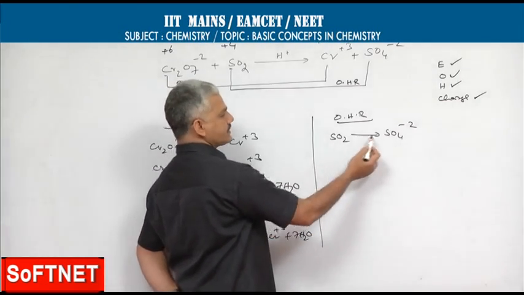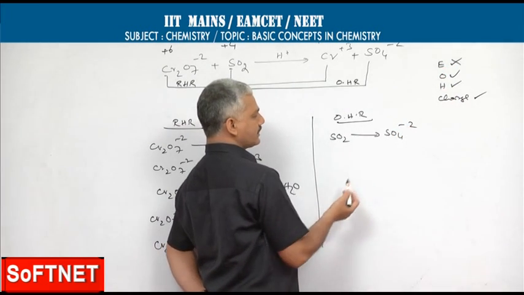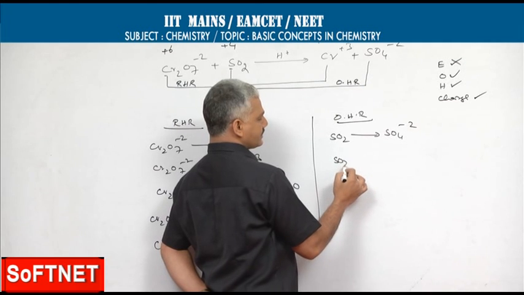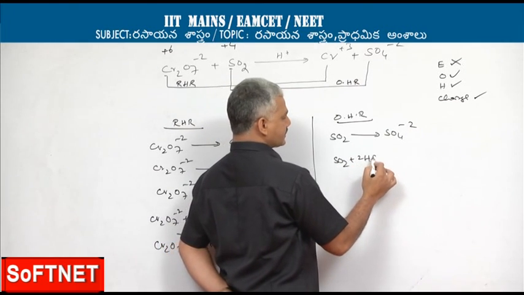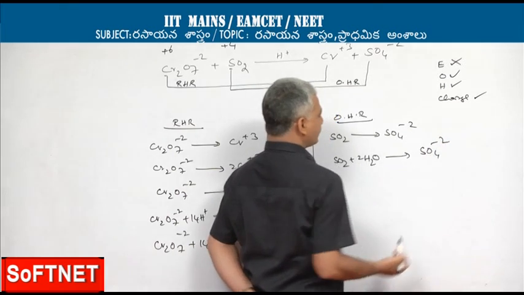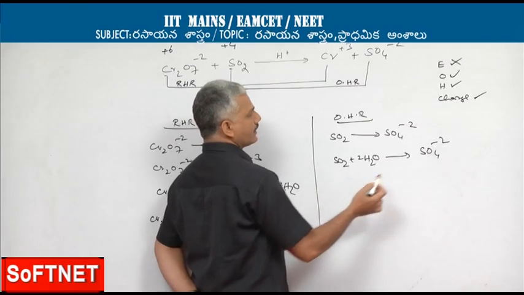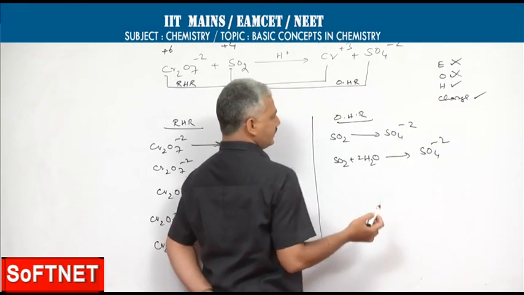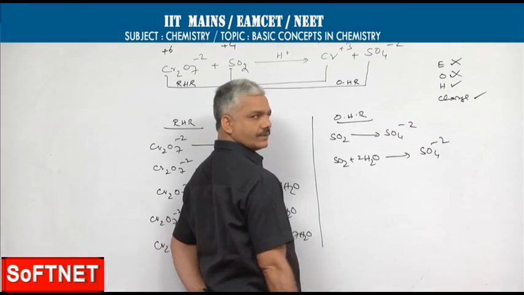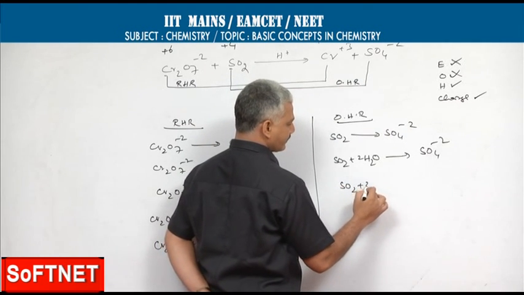The element is sulfur, which is already balanced. Coming to balancing of oxygen, the reactant side is deficient by 2 oxygens. So, it is balanced by adding 2 water molecules. Then, on the product side 4 hydrogens are present, reactant side no hydrogens.